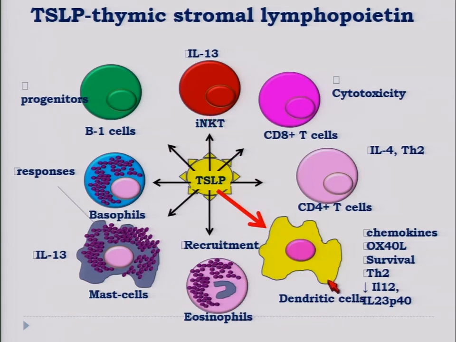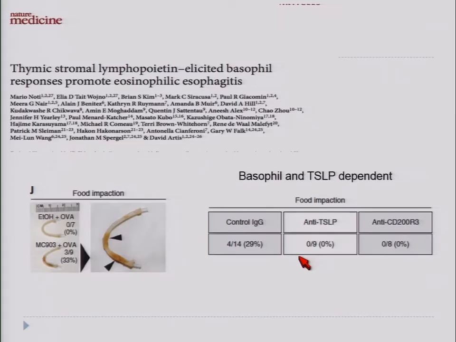But one of the major roles, like Cecilia has shown, is to tell the dendritic cell to induce a Th2 inflammation once they present the antigen to the T cell. So they skew the T cell response towards the Th2 response and not towards the Treg response, which is the natural response. So the other question was if this TSLP had any biological relevance in EOE pathogenesis.